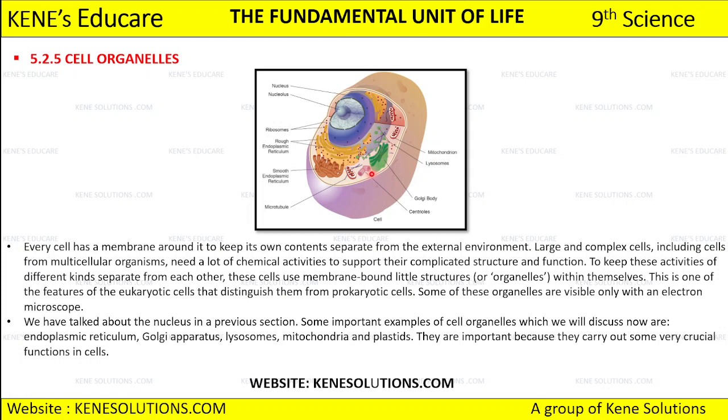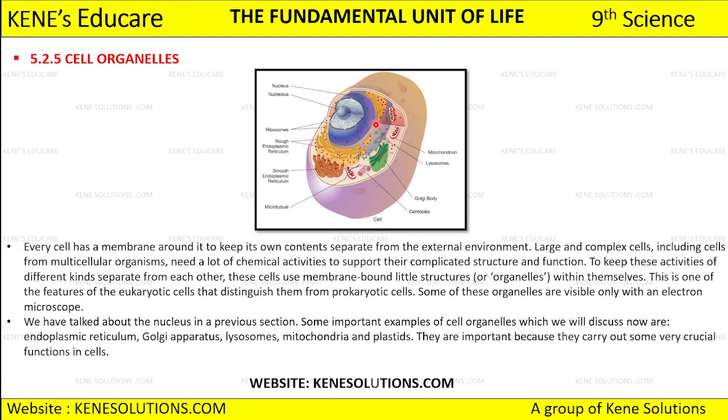These are the centrioles. The centrioles are absent in the plant cell and present in the animal cell, or absent in prokaryotes and present in eukaryotes. Then we have microtubules near the mitochondria. We have smooth endoplasmic reticulum, rough endoplasmic reticulum, and ribosomes on our nucleus.